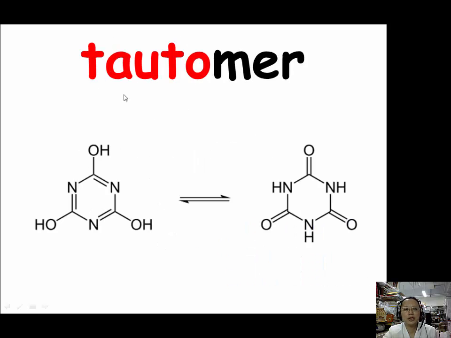For tauto, our example is tautomer. A tautomer is a chemical compound exhibiting or capable of exhibiting tautomerism. Like this compound, it can change from this configuration to that configuration automatically, back and forth. So these two are tautomers, and the shifting between these two configurations is called tautomerism.